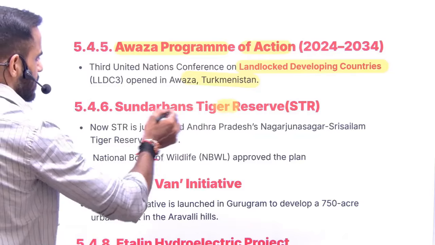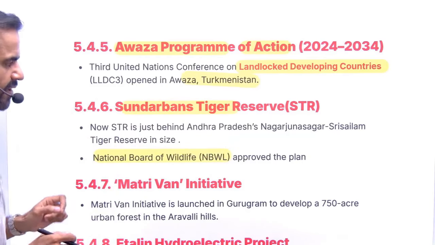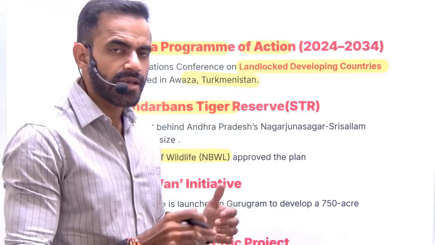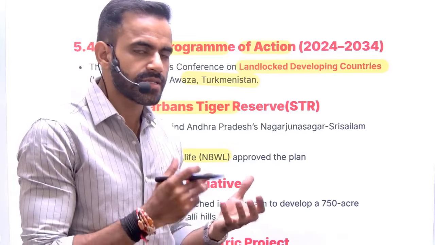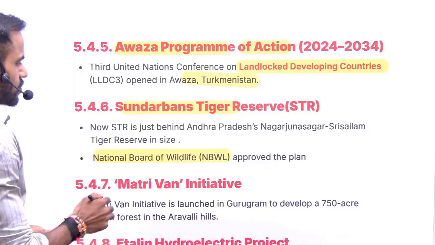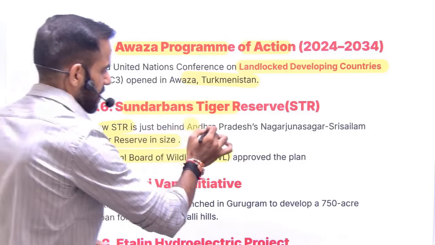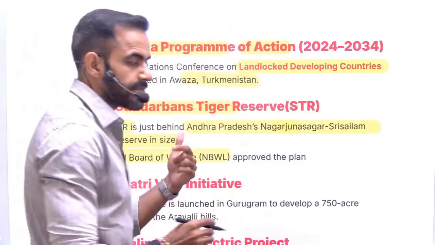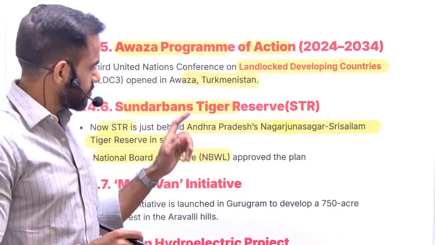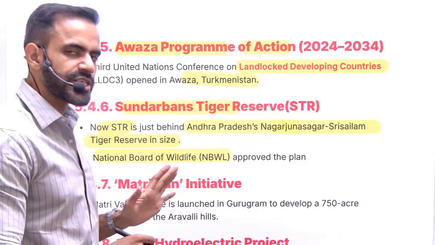Next is Sundarban Tiger Reserve. Now understand, recently NBWL, that is National Board of Wildlife, which is headed by Prime Minister, has approved the plan of expansion of the area under this Sundarban Tiger Reserve. So now after expansion, it is going to be the second largest tiger reserve after the Nagarjun Sagar Srisailam Tiger Reserve. Nagarjun Sagar Srisailam is situated in Andhra Pradesh. So this Sundarban is going to be the second largest after the expansion of the area.